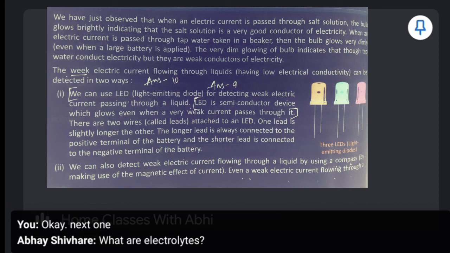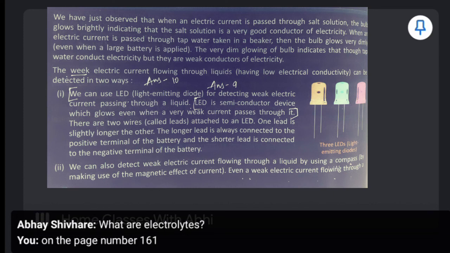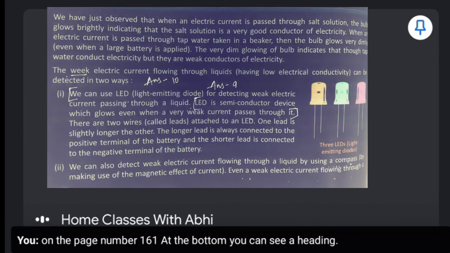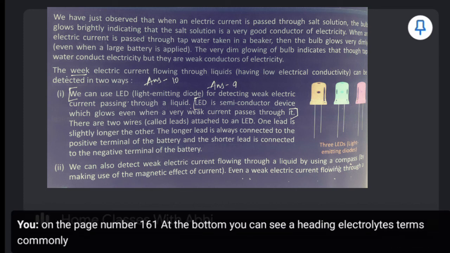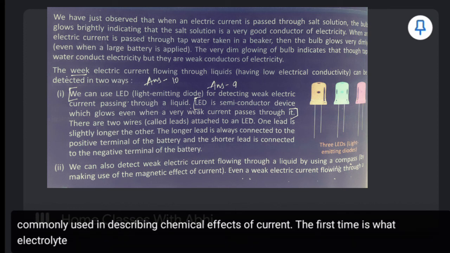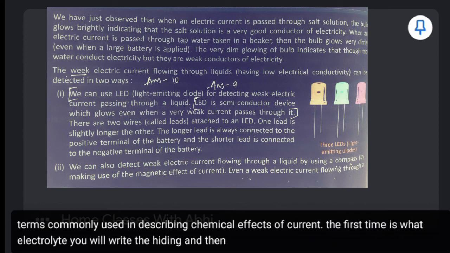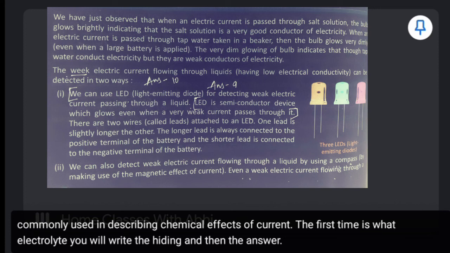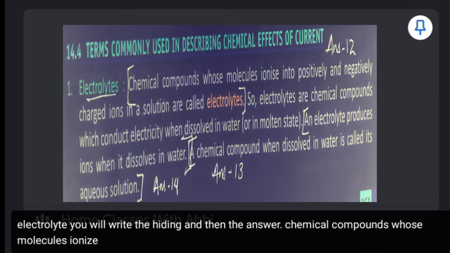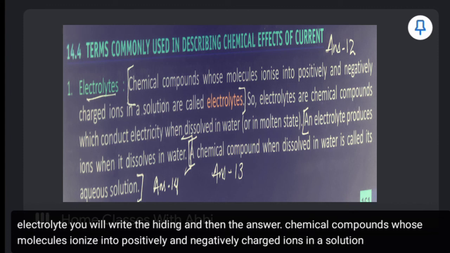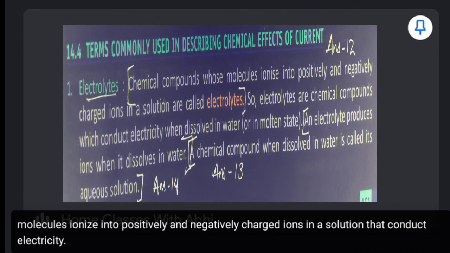On page number 161, at the bottom you can see a heading, electrolytes. Terms commonly used in describing chemical effects of current. The first term is what? Electrolyte. You will write the heading and then the answer. Chemical compounds whose molecules ionize into positively and negatively charged ions in a solution that conduct electricity are called electrolytes. And this is our answer 12.